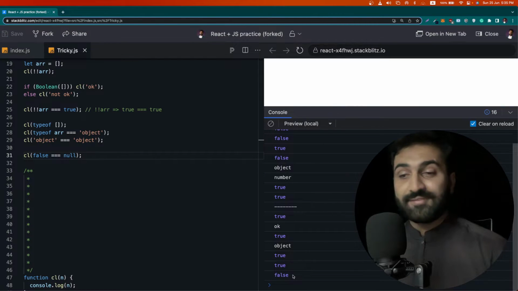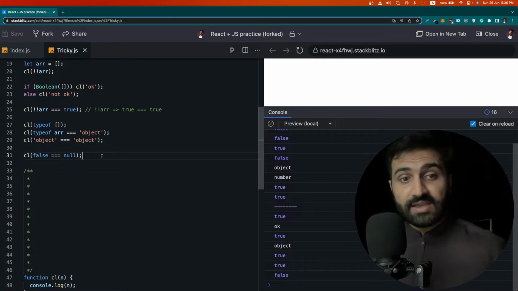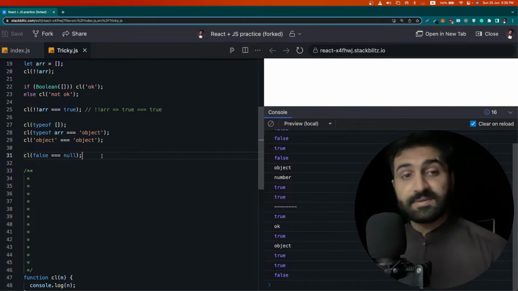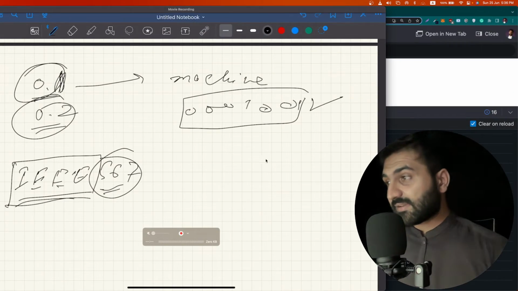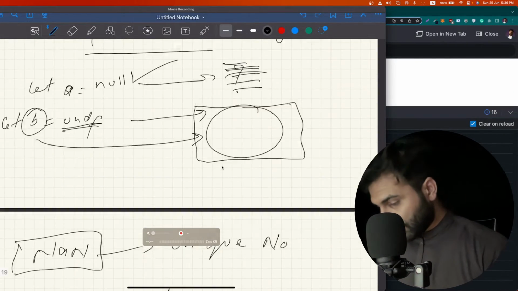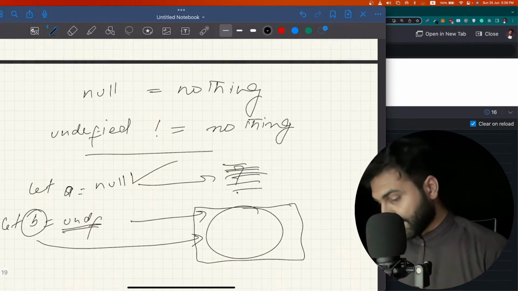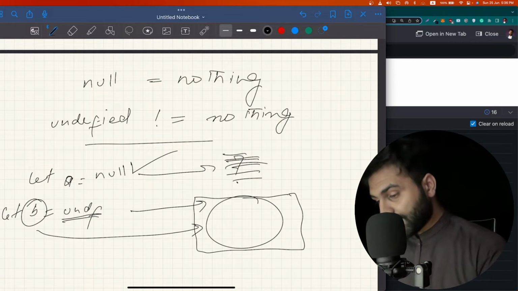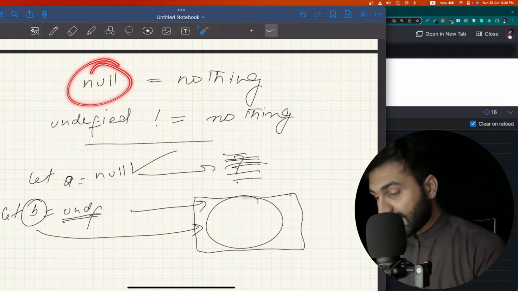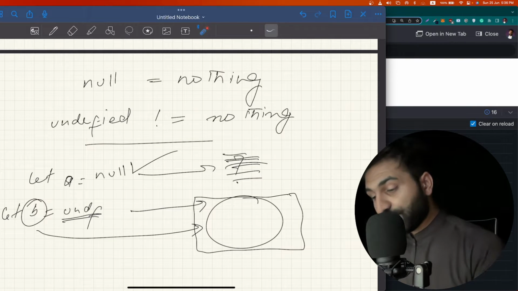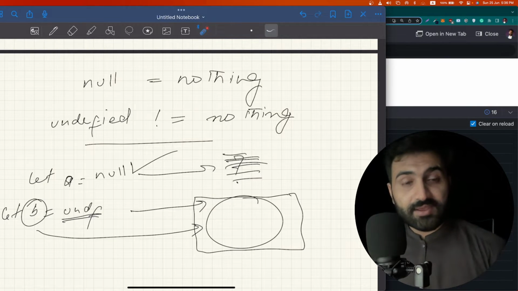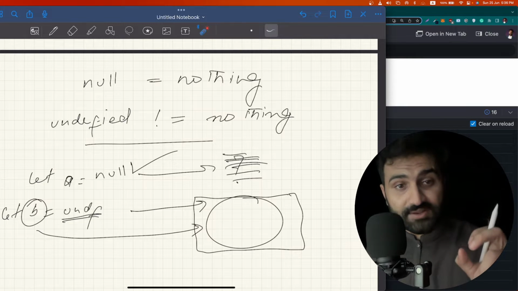It will be evaluated as false, because I have already mentioned in our previous section how null works. Now let's see the representation of null again. Here is the representation of null. Null means nothing. Null always means nothing. But false doesn't mean nothing. False is a value itself.